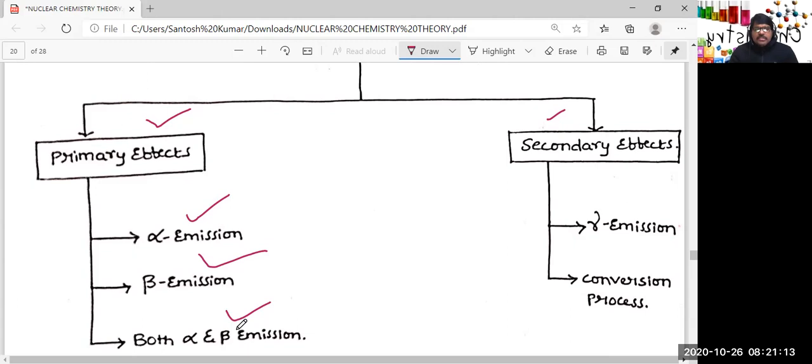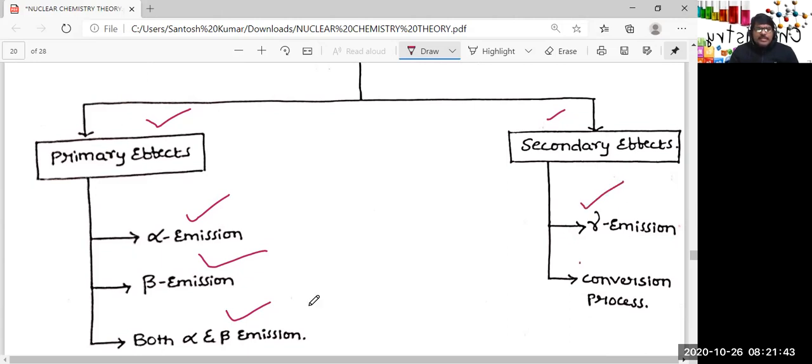Then beta emission is next, and sometimes both alpha and beta emission take place. And the secondary effects, in fact, do not occur alone. Primary effects are followed by secondary effects, after completion of the primary effect. Under secondary effects, we have gamma emission. The next one is the conversion process.